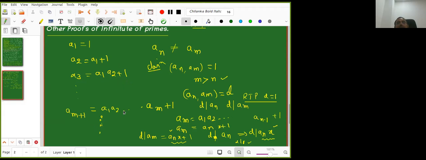These are only some natural numbers whose GCD is 1. A2 and A3 are not told to be prime. Of course A2 is prime, I know, but it is not prime every time.